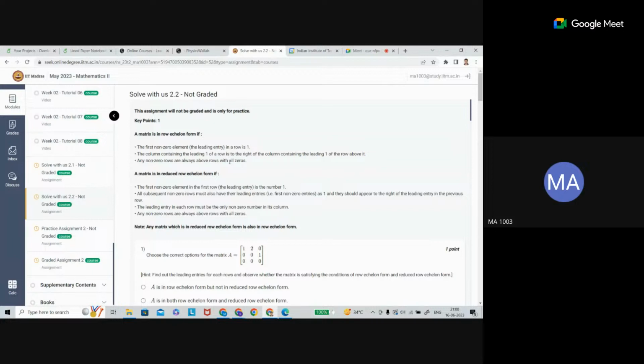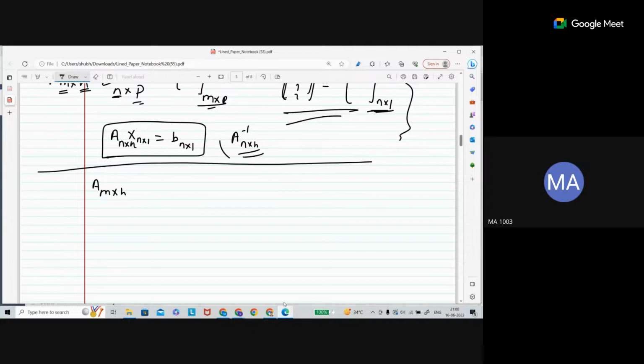So what is the row echelon form and what is the reduced row echelon form? The basic idea is this. Suppose you have a matrix which is M cross M. We will do some elementary row operations, only the row operations. Here we will not talk about column operations.